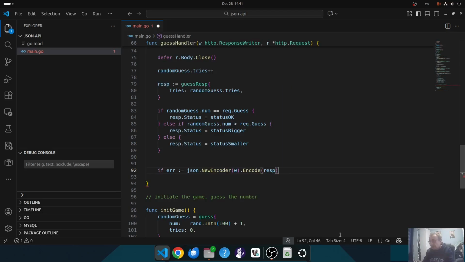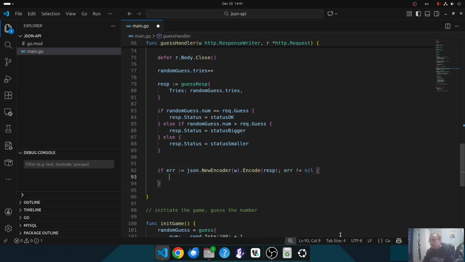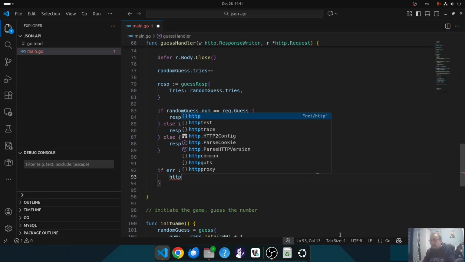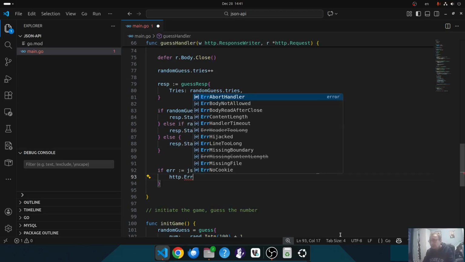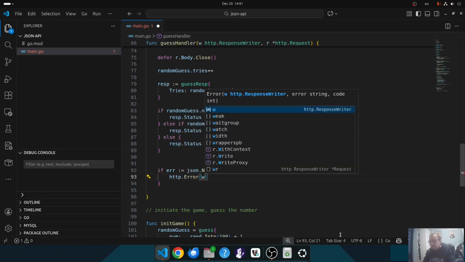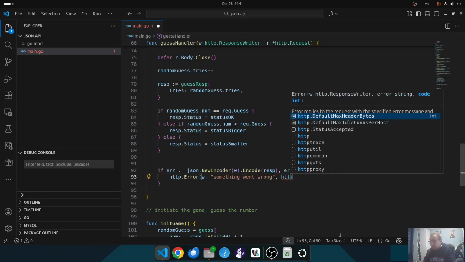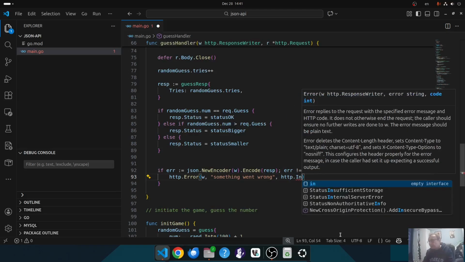So if the error is not nil, something went wrong, then I can return with an error, HTTP error with the response writer. I will say something went wrong, and HTTP internal server error.